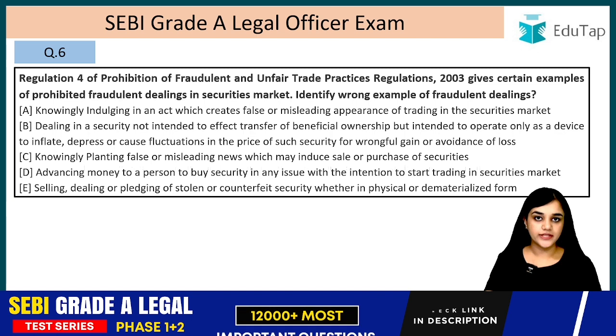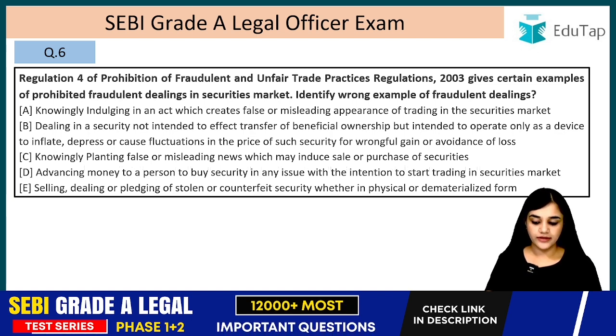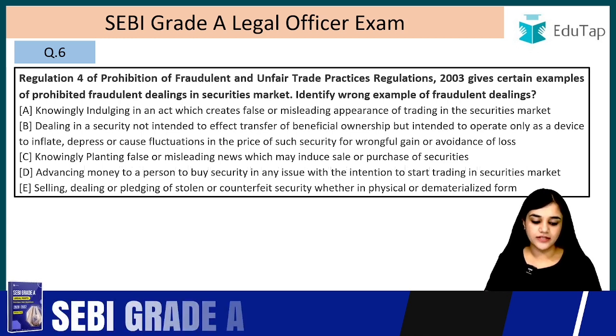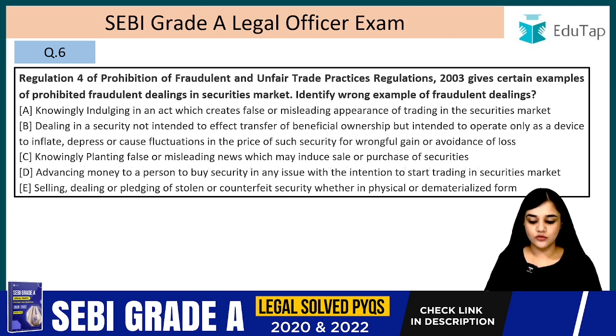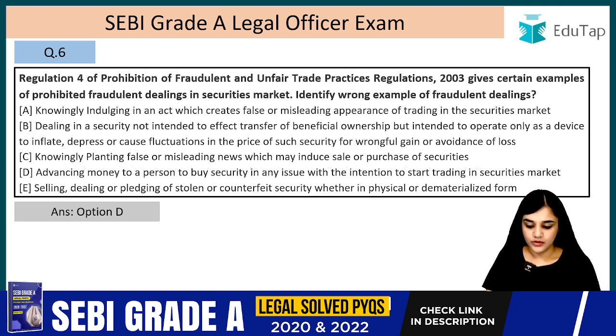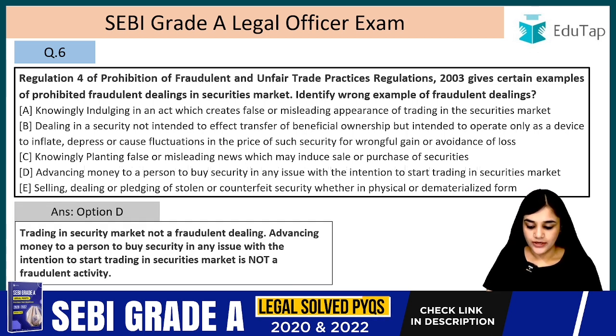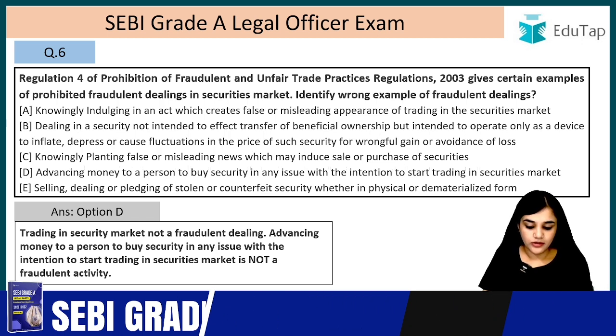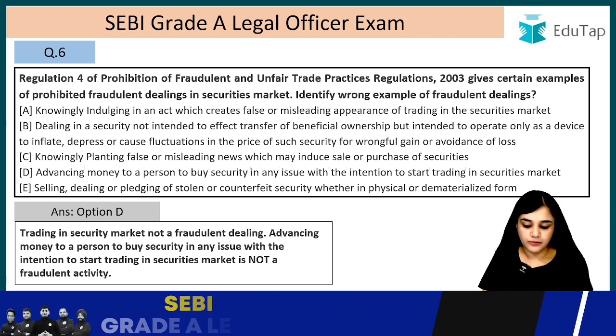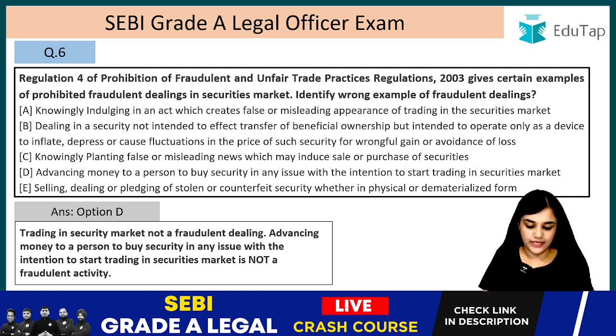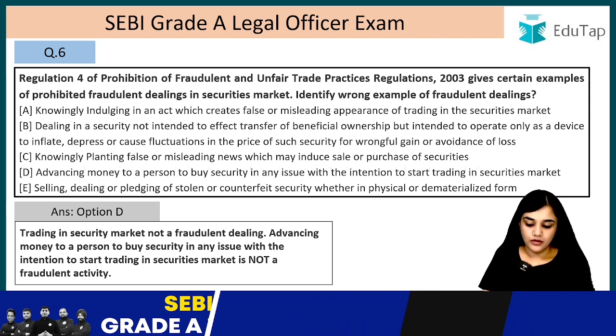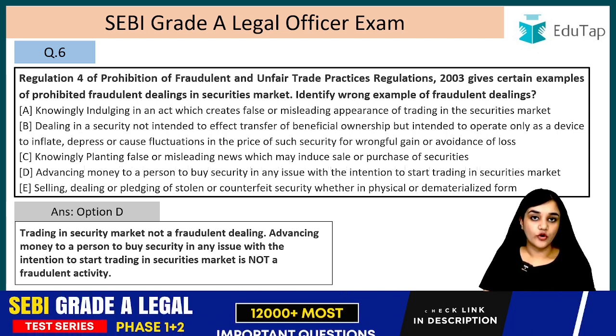So this also is quite simple. As you can read, it's very easy. Advancing money to a person to buy security in any issue with the intention to start trading in securities market. So trading is not a fraudulent dealing. So the answer is option D. Trading in security market, not a fraudulent dealing. Advancing money to a person to buy security in any issue with the intention of starting trading in securities market is not a fraudulent activity. The rest, all of them are fraudulent activities.